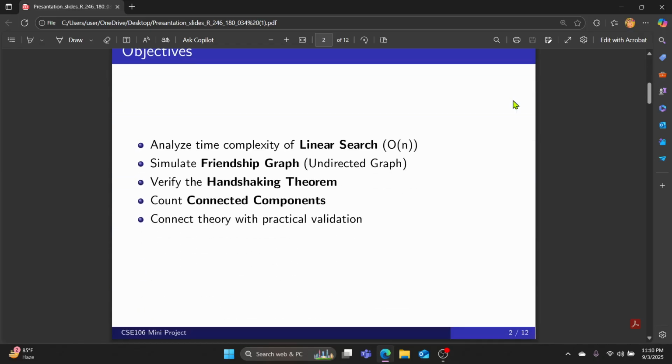The main objectives of this project are to analyze the time complexity of linear search and confirm its theoretical behavior, to simulate a friendship graph as an undirected graph, to verify the handshaking theorem, to count connected components in the network, and overall to connect theoretical concepts of discrete mathematics with practical validation.